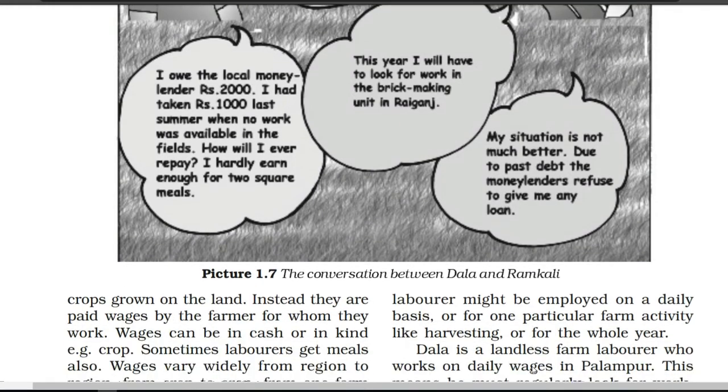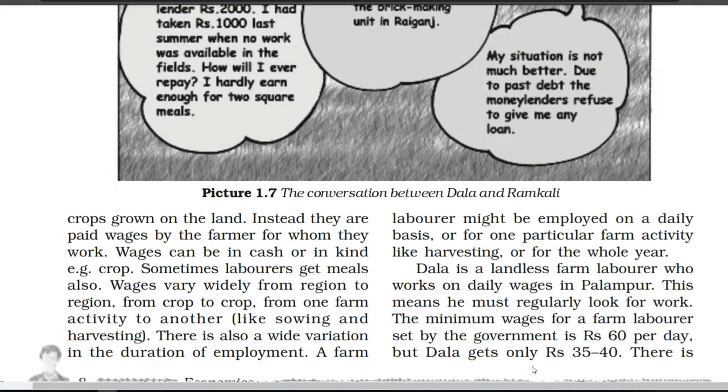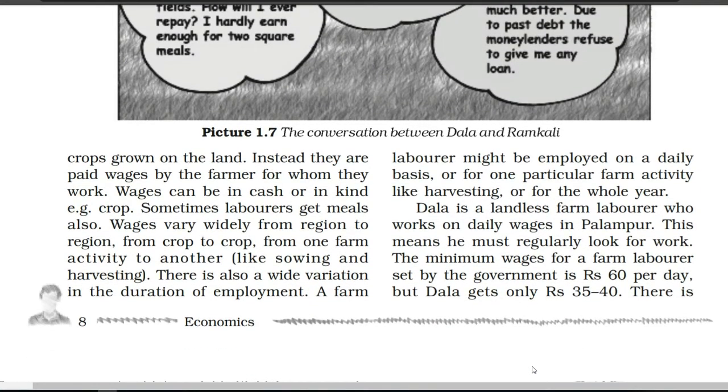Now next we are going to continue reading the next para, which is related to Dala and Ramkali. Let's see. Dala is a landless farm laborer who works on daily wages in Palampur. So we have to remember that first of all, Dala doesn't have his own piece of land, and he is working as a farm laborer on daily wages. With daily wages, again, the work is not sure. Again and again he has to find work, and according to the daily work he gets the salary. This means he must regularly look for work. Of course, because the job is not sure, he has to find new kinds of work.